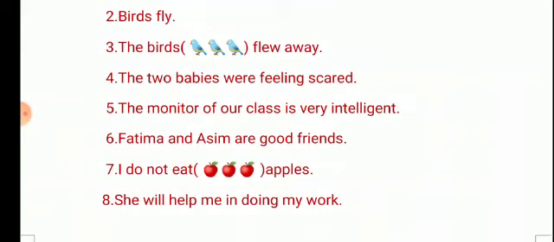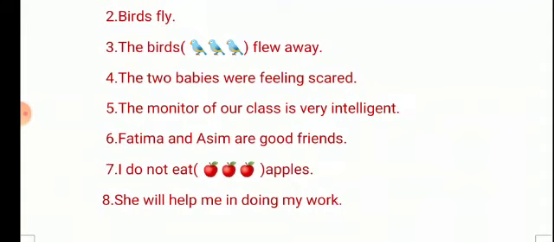She will help me in doing my work. Okay. Now in this sentence, in a very simple method, you will find the predicate. Will is the helping verb. So from wherever you get the helping verb, you will underline the remaining part, and that is always the predicate, and the left part which you are not going to underline becomes the subject. She is the subject, and will help me in doing my work is the predicate.